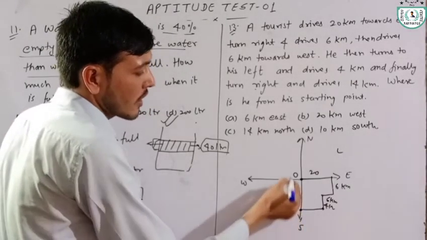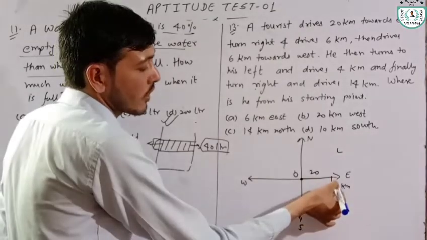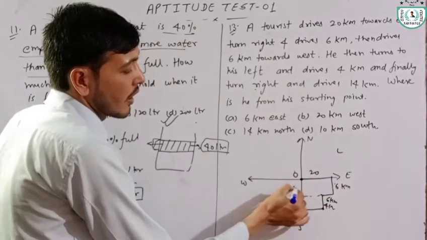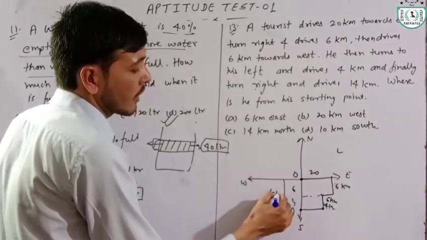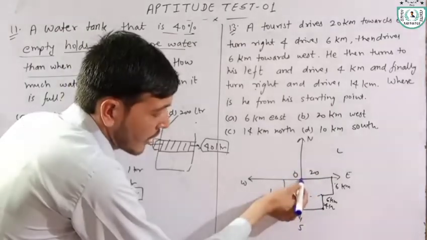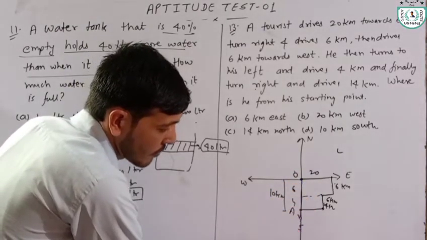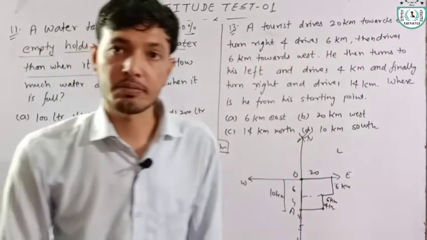Now the total distance between O and A is equal to 6 plus 4. Total distance is equal to 10 kilometer, 10 kilometer towards south. Okay. The correct answer is 10 kilometer towards south.